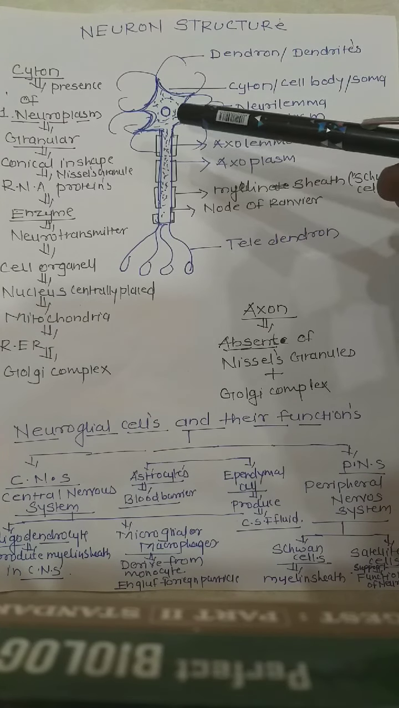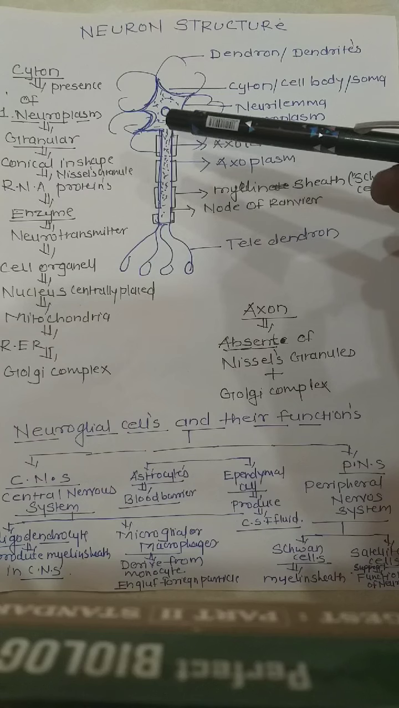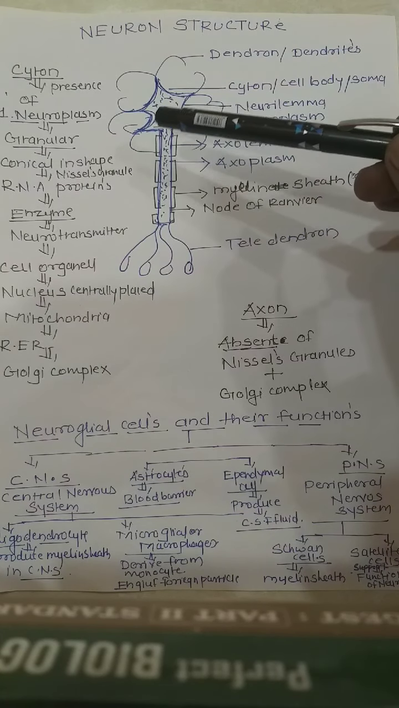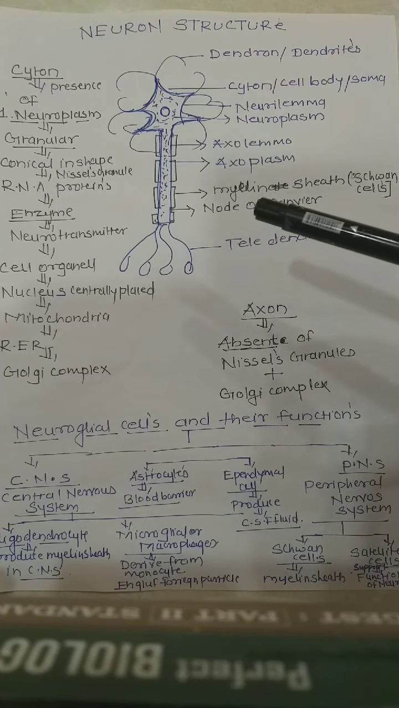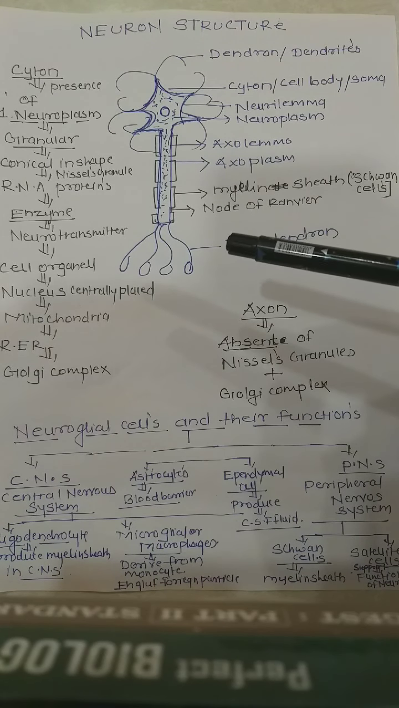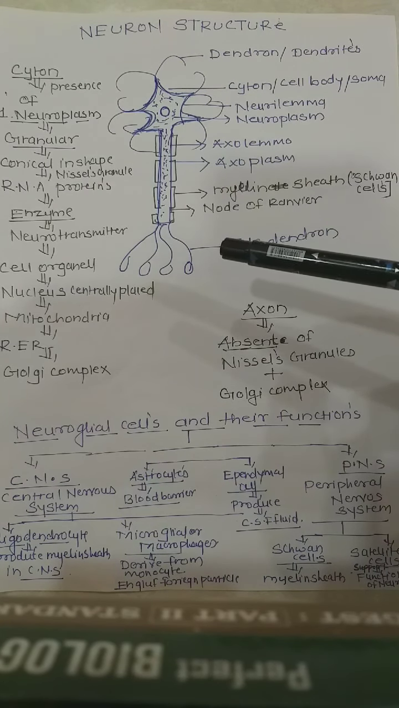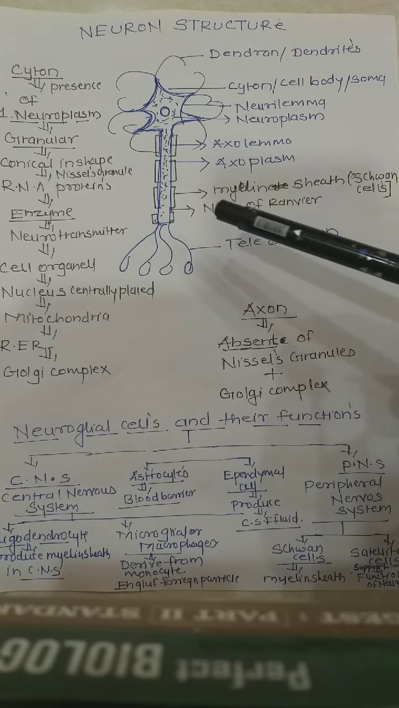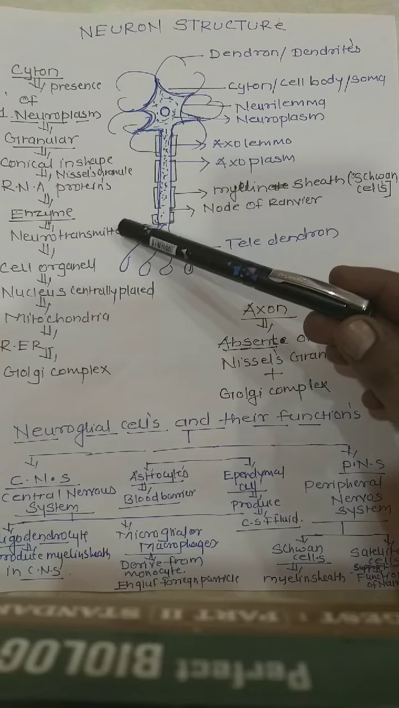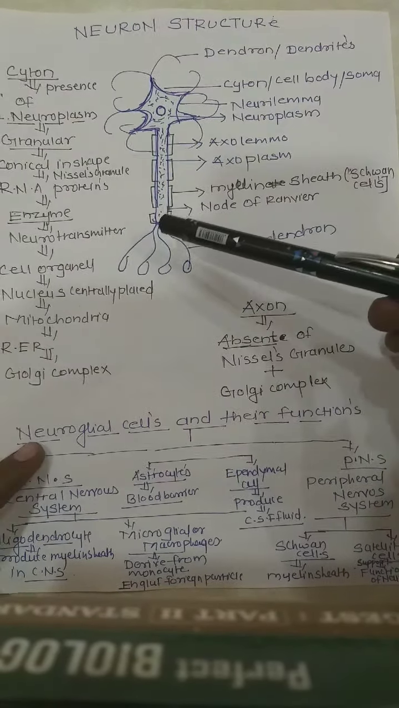They are conical in shape, and these Nissl's granules are rich in RNA and proteins, and these proteins will produce enzymes and the neurotransmitter.